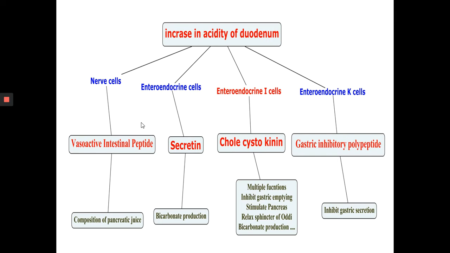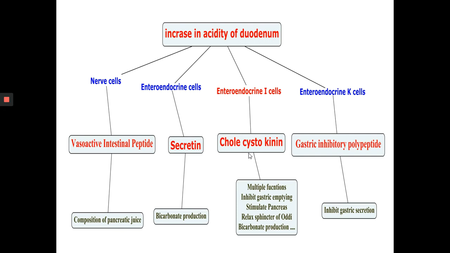The sudden increase in acidity stimulates the release of several hormones, which include secretin, vasoactive intestinal peptide, cholecystokinin, gastric inhibitory peptide. So these hormones have specific functions.